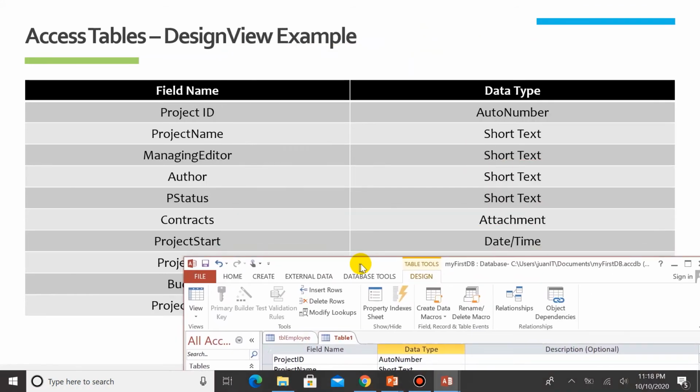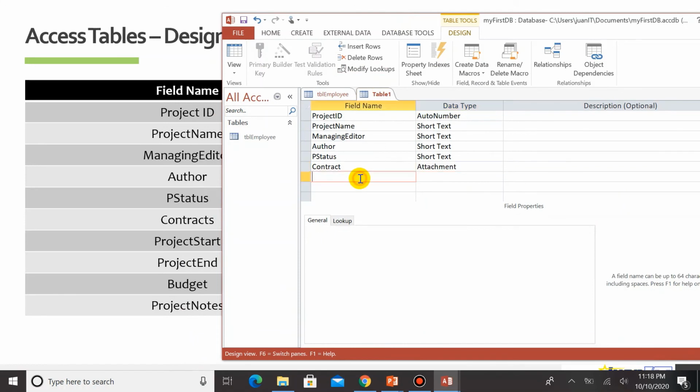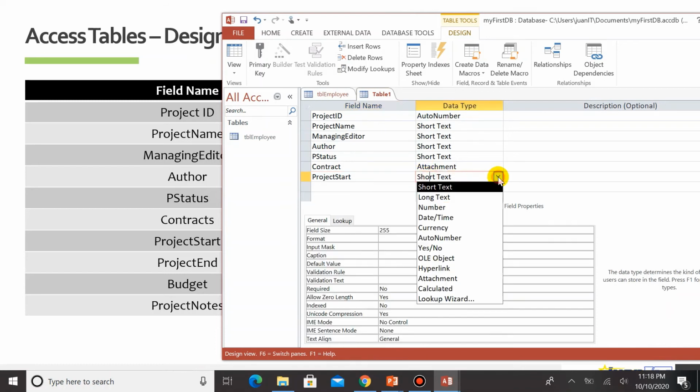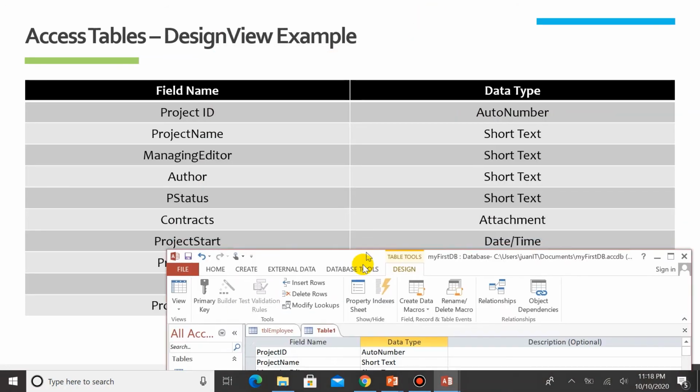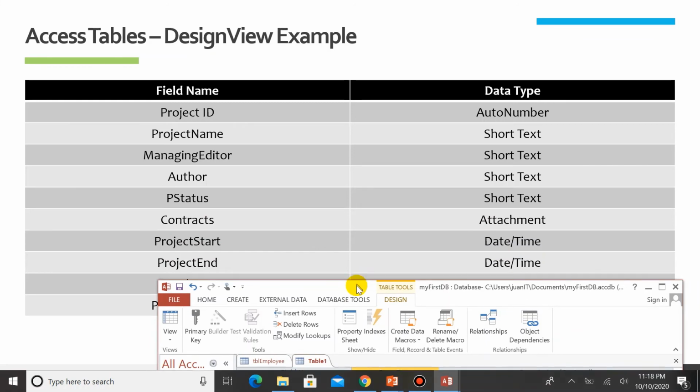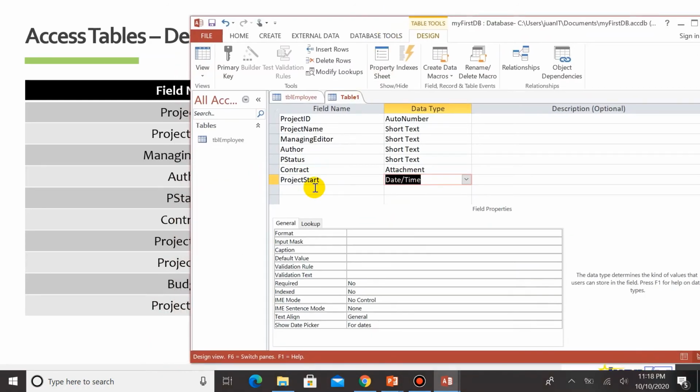Next is project start as date. Project start as date. Okay, so date and time. Next is project end as date and time also.